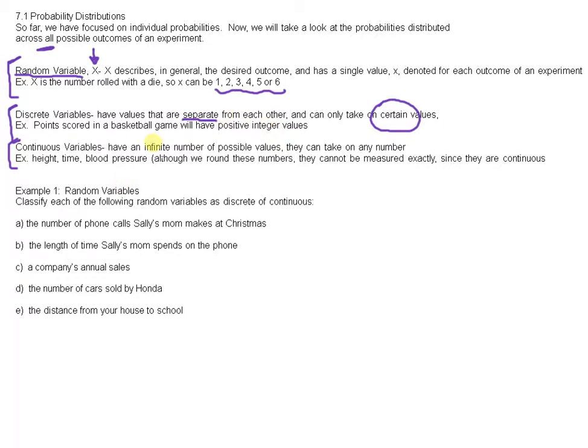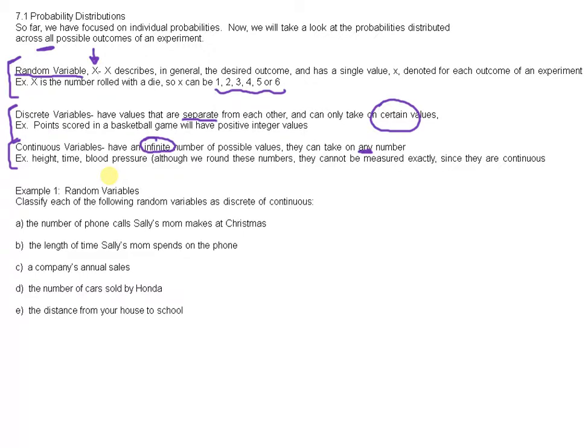And continuous variables have an infinite number of possible values. They can take on any number, okay? So we're talking about height. So you don't go to sleep tonight and you're 5 feet tall, and you wake up tomorrow, you're 5 feet 2, all right? So height doesn't jump like that. Height is completely continuous. Time, okay? Time's not choppy, time's fluent, right? It's continuous.